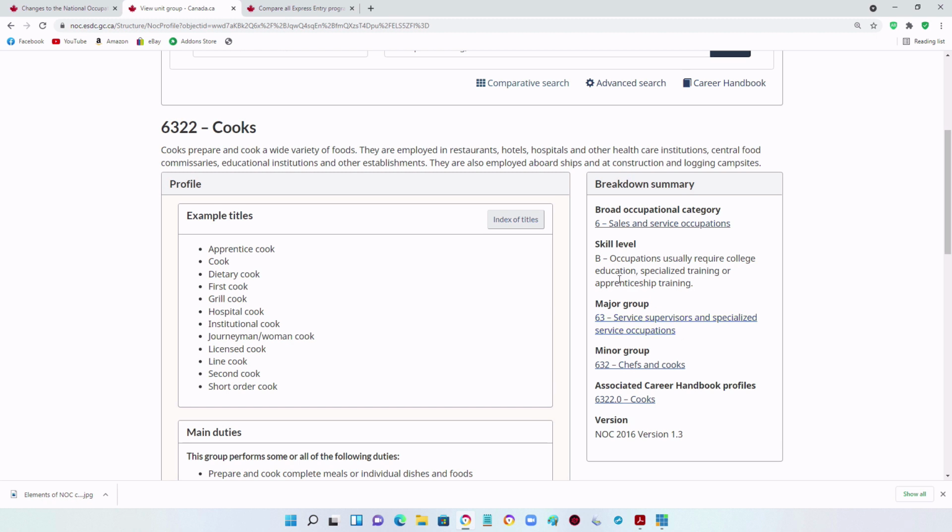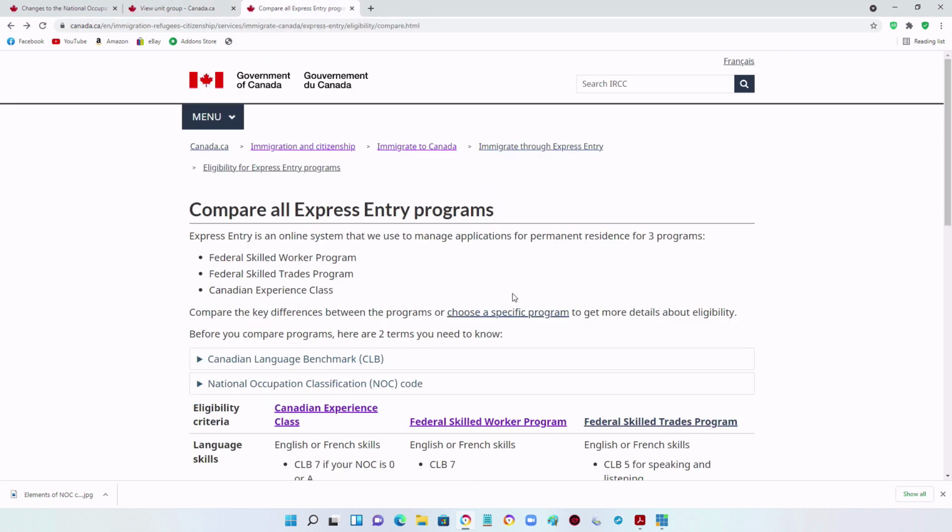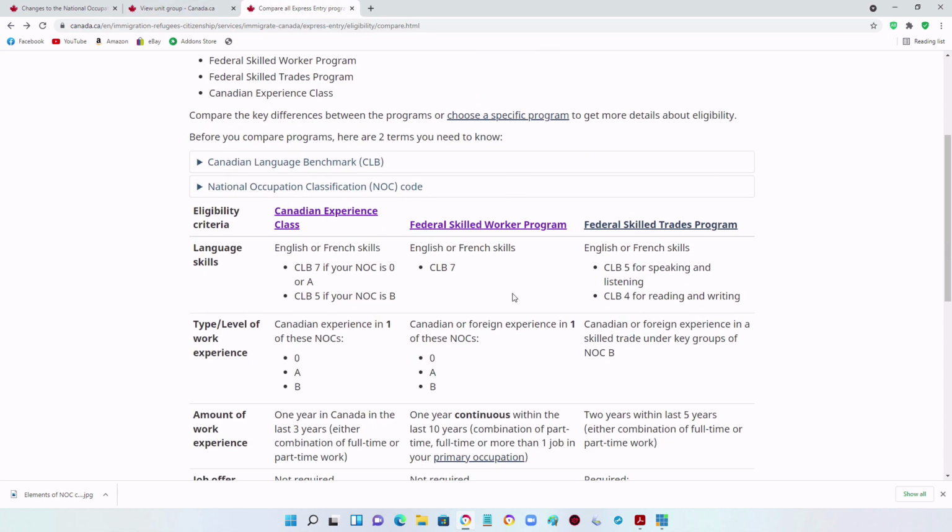Using this information, you can determine if your occupation qualifies you to apply for permanent residence in one of Canada's permanent immigration classes. For example, in the Federal Skilled Worker class, the occupation must be skill type 0 or skill level A or B. In the Federal Skilled Trades Program, the occupation must be skill level B, and in the Canadian Experience Class, the occupation must be skill type 0 or skill level A or B.